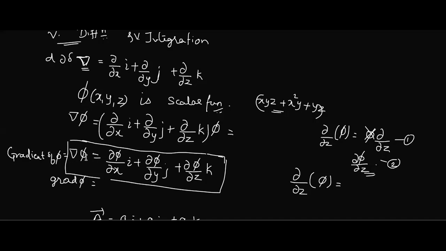Think about it. Are you getting my question? Why is it not taken as del dot phi and del cross phi? Why is it just directly taken as del phi? Anybody has the answer?